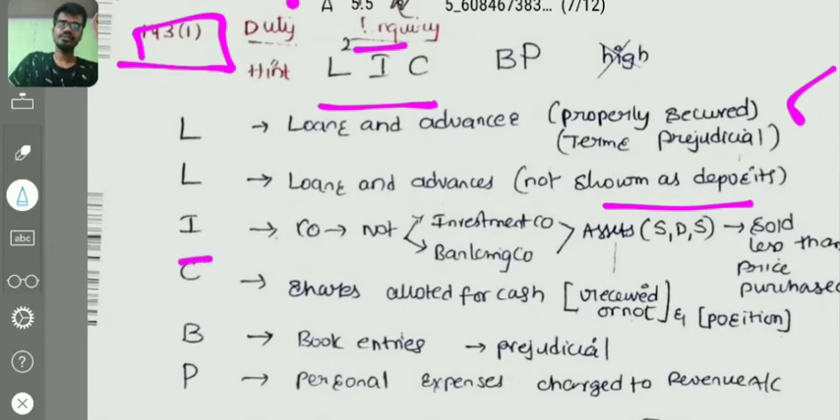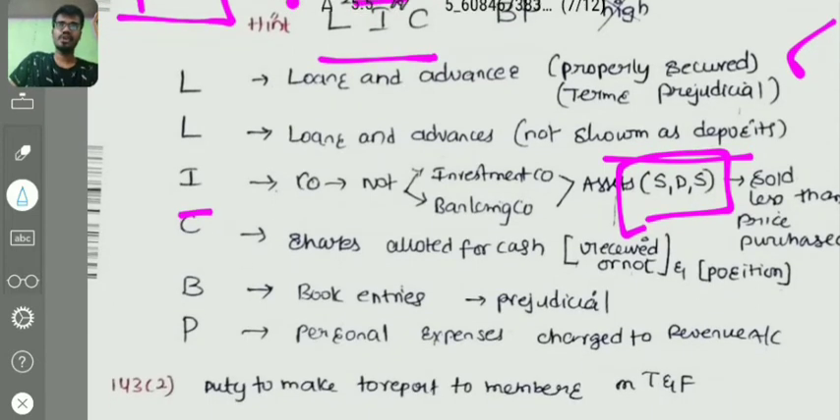I is related to the investment. If the company is not an investment or banking company, then I says that the shares, debentures, and other securities are sold for less than the price at which they were purchased. If that has happened, the auditor has to check it in a particular case. If it is negative, then the auditor has to report the deviation. And C, LIC, C is cash. Shares issued for cash: whether the cash has been received or not, and whether the books of account show the correct, reliable position or not. That point the auditor has to verify.